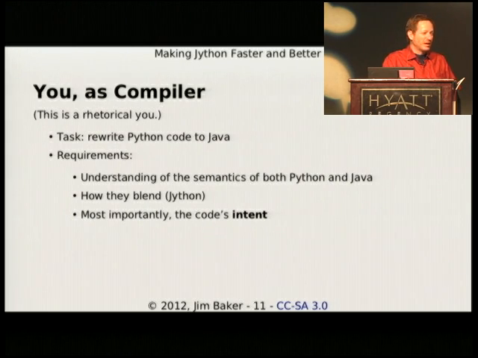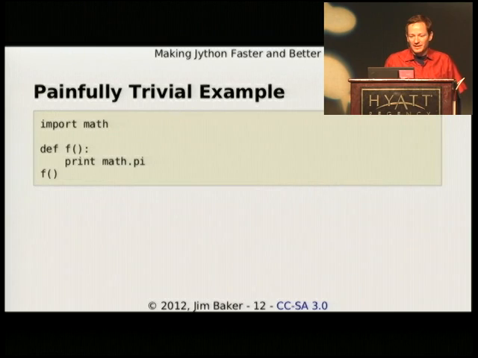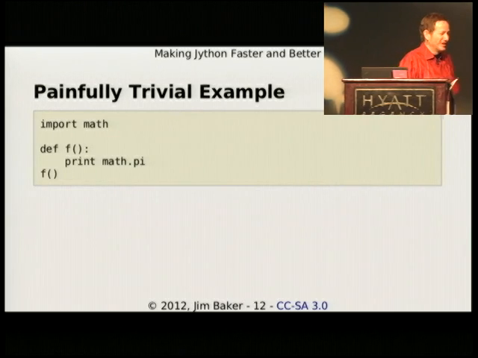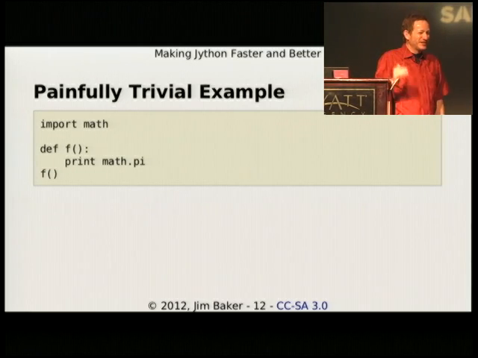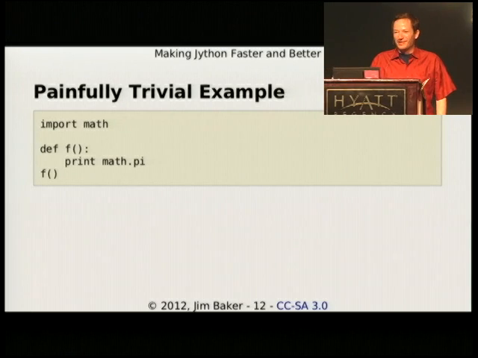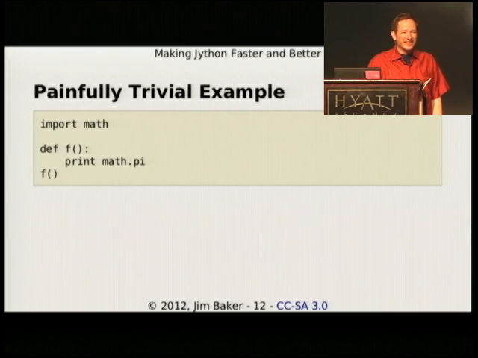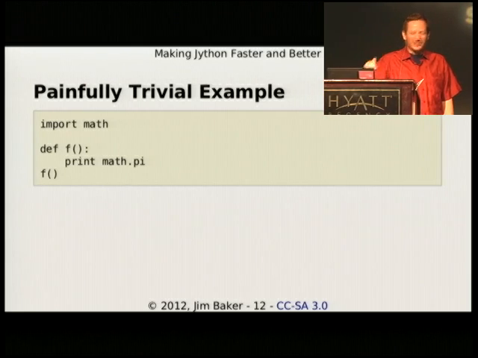Obviously, if we're writing the compiler, we don't know the code's intent, but we can discern some of that by seeing how it actually performs at runtime. So we wouldn't have compiler talks if we didn't show really trivial examples. This is not the place to find out about complex APIs for actually compiling them.